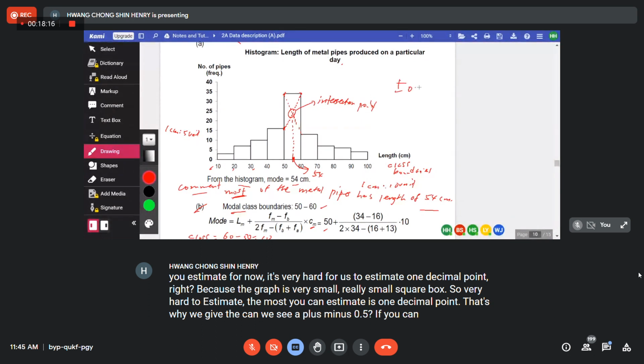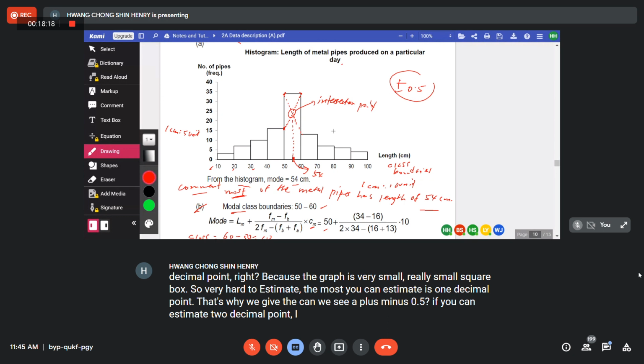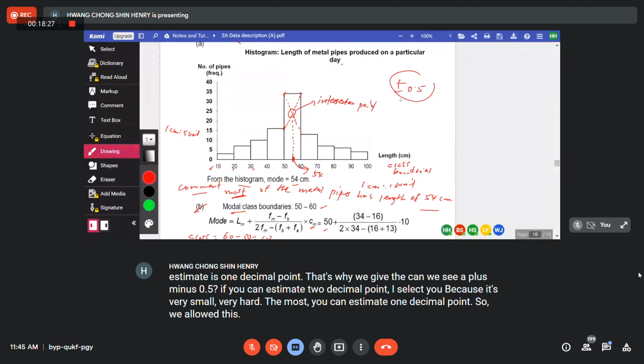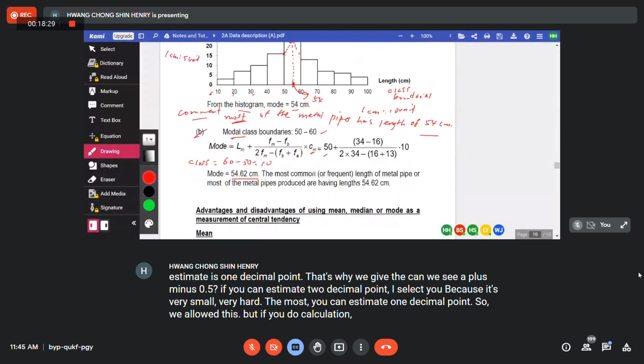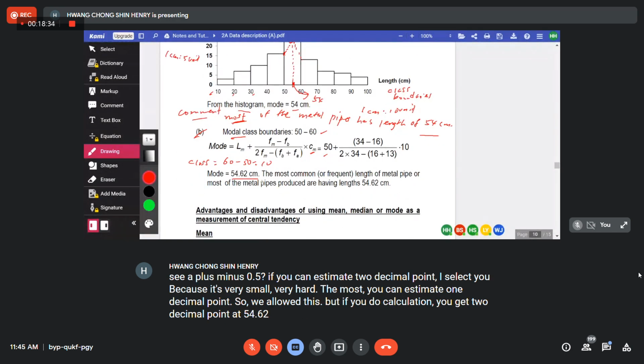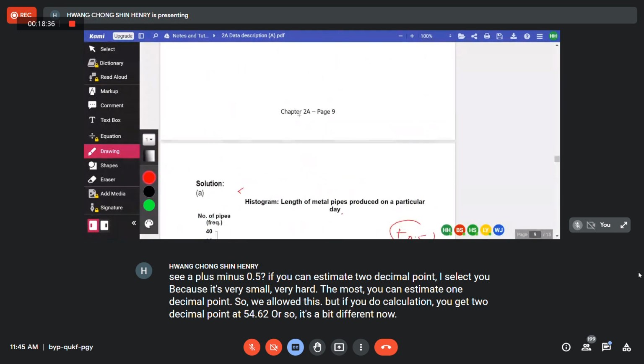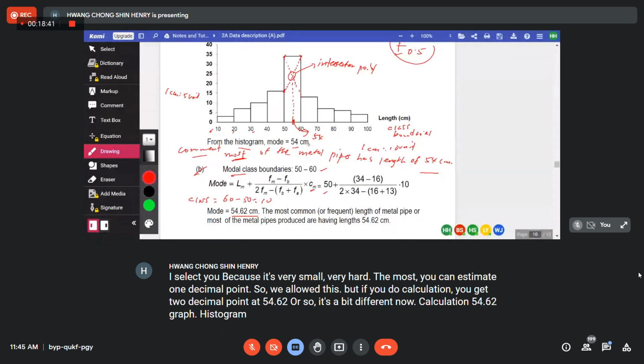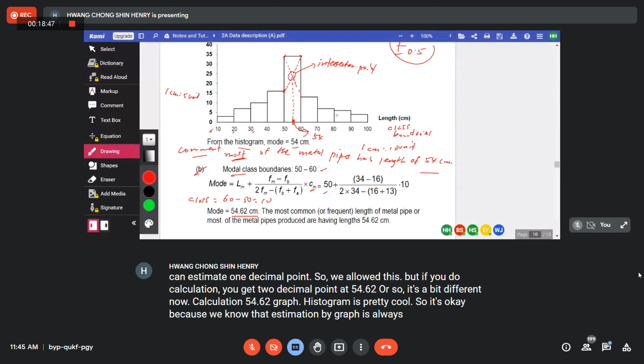If you can estimate 2 decimal points, I salute you. So we allow this. But if you do calculation, you get 2 decimal points, 54.62. So it's a bit different now. Calculation 54.62, graph histogram is 54. So it's okay because we know that estimation by graph is always a challenge.